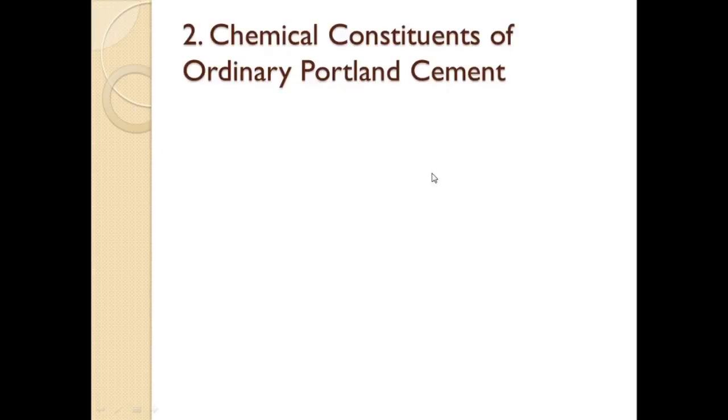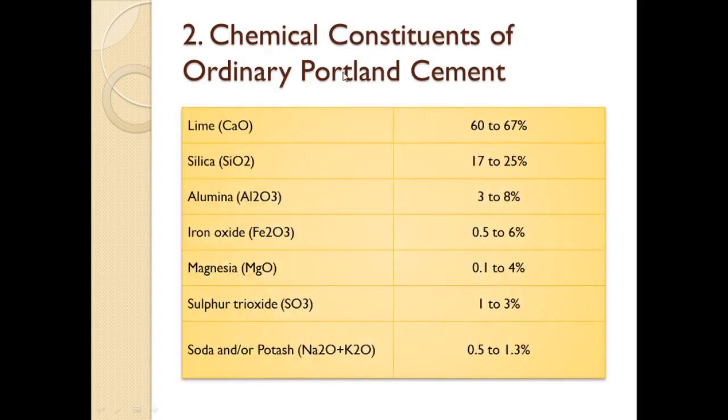So the next point is the chemical constituents of ordinary Portland cement. Let us see what the chemical constituents are. First is lime, that is calcium oxide. It is 60 to 67% in ordinary Portland cement. Then silica, SiO2. This is 17 to 25% in the cement. Then alumina, Al2O3, that is 3 to 8% in the cement.